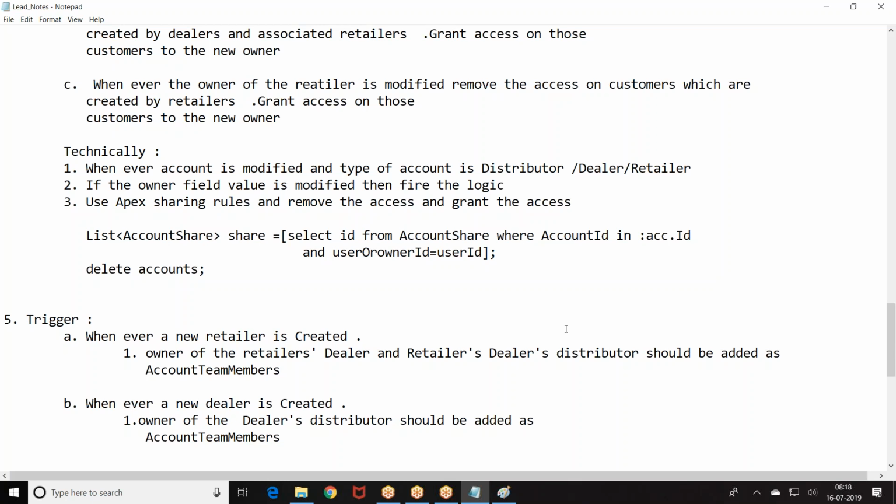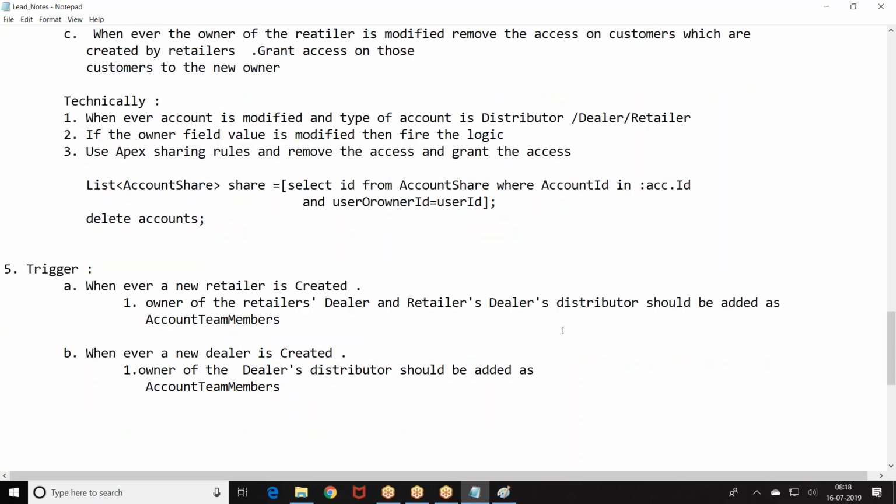From lead, one of the retail dealers which we added as account team member already has access because they are the owner of the record. But when a new retailer is created, the retailer's dealer doesn't have access, and the owner is private here. When a retailer is created, the retailer is associated with the dealer.